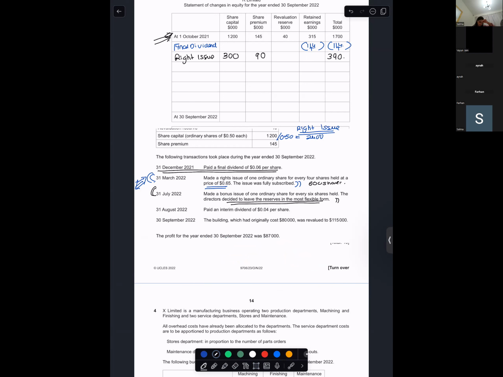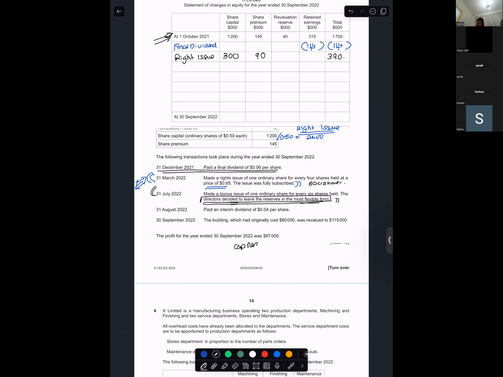Made a bonus issue, one ordinary share held for every 6 shares held. I just want to know the meaning of the line that I underlined. The writer had to leave the reserves in the most flexible form. The most flexible form means that the capital reserve will come first and the revenue reserve will come next. That's it. Okay, what are capital reserves?